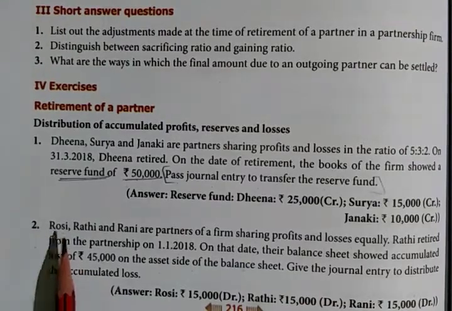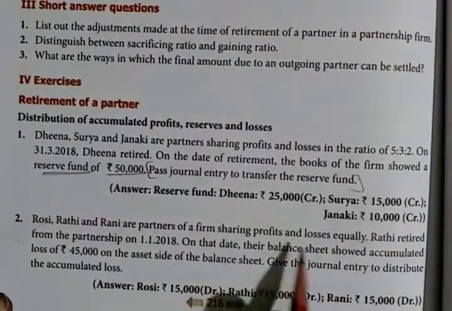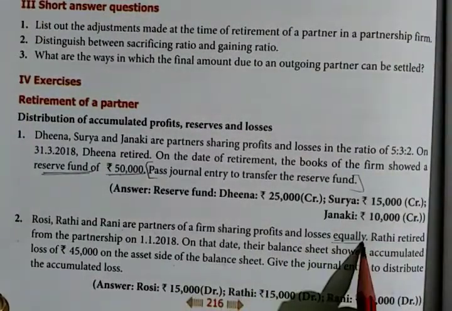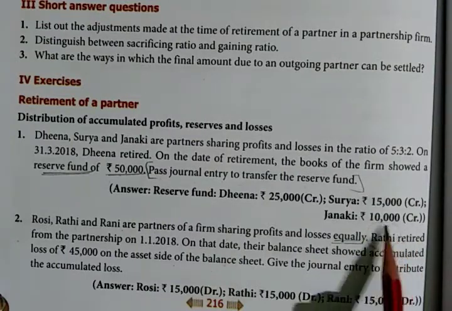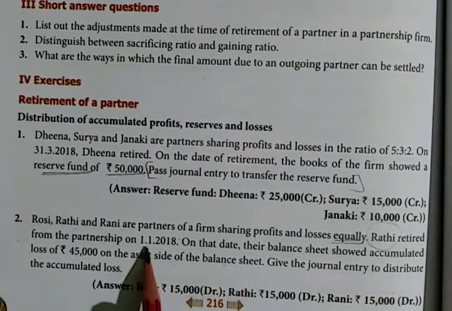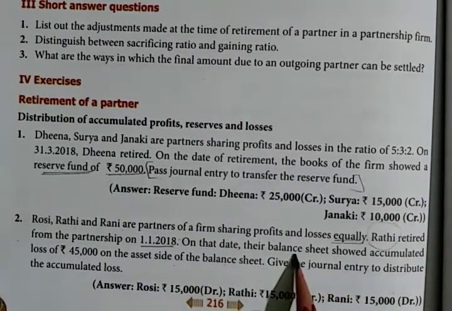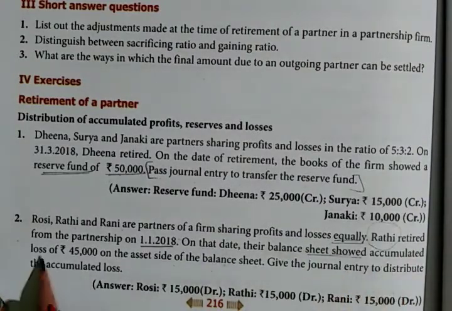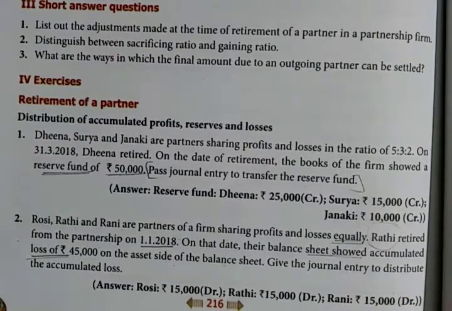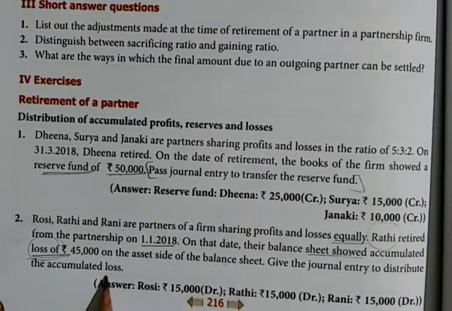Second question. Rosie, Radhi and Rani are partners of a firm sharing profits and losses equally. Radhi retired. Here in this problem, Radhi is going to retire from the partnership firm on 1/1/2018. On that date, their balance sheet showed accumulated loss of rupees 45,000. So it is loss, accumulated loss rupees 45,000 on the asset side of the balance sheet. Give the journal entry to distribute the accumulated loss.